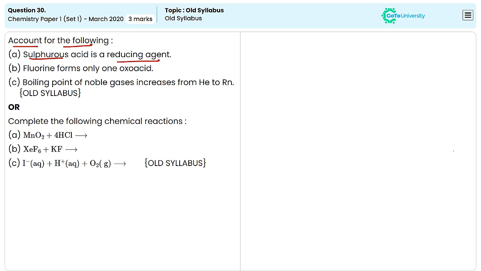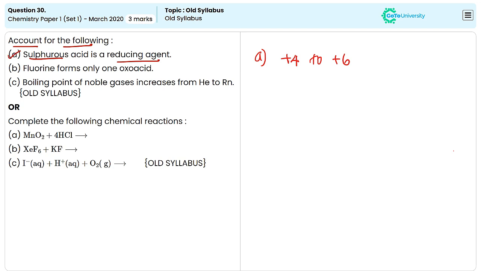This is a correct statement because in sulfurous acid, sulfur is in +4 oxidation state, but it can increase its oxidation state up to +6, meaning it will undergo oxidation, so they are good reducing agents. They can donate electrons to other substances, which makes it a reducing agent in a chemical reaction. Sulfurous acid is oxidized to sulfuric acid or to sulfur dioxide, and in the process it reduces other substances also. So the first one is a correct statement.